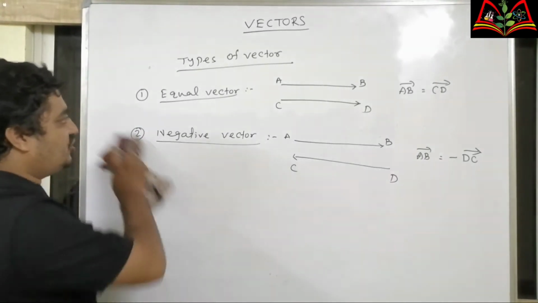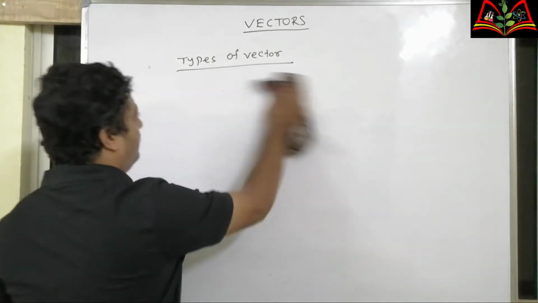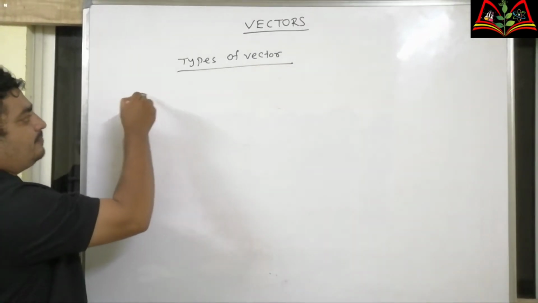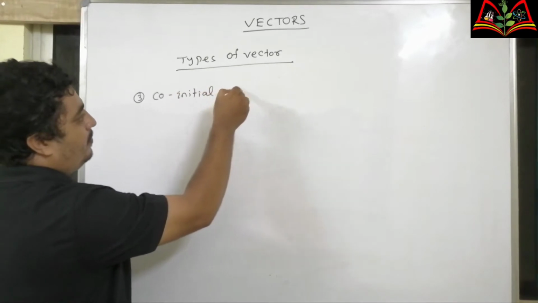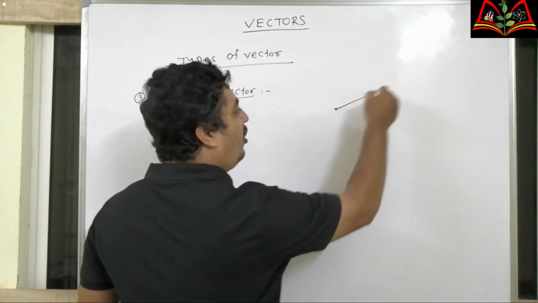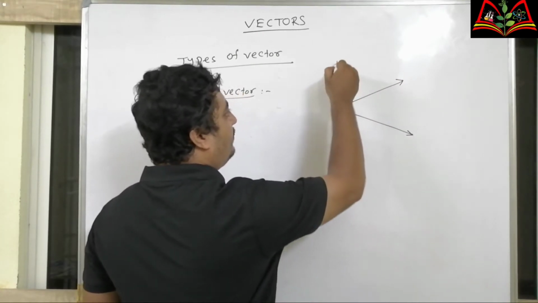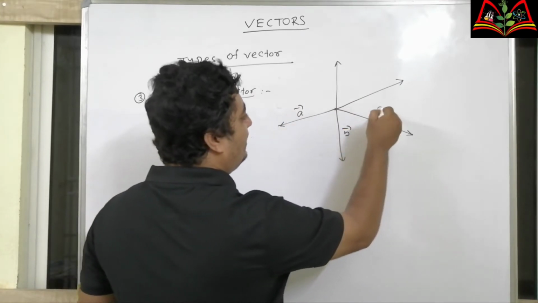The third one is co-initial vector. Co-initial vector means if all the vectors have same starting point, then they are called co-initial vector.